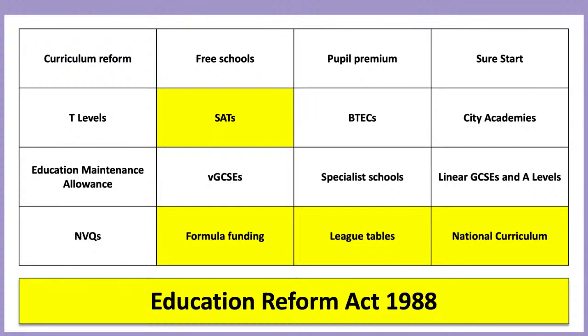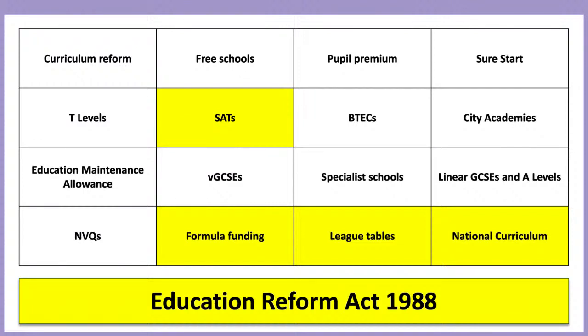Someone's put New Labour. Olivia's put New Labour. So what would you think are the 4 that would link to that? Finley said vocational courses for the BTECs, T-levels, MVQs, VGCSEs. That sounds like a good option. Someone's put pupil premium, free schools, education maintenance allowance, and Sure Start. That's very nearly a group. Academy, Sure Start, EMAs, their New Labour policies. Is there one else we could add there that's a New Labour policy?